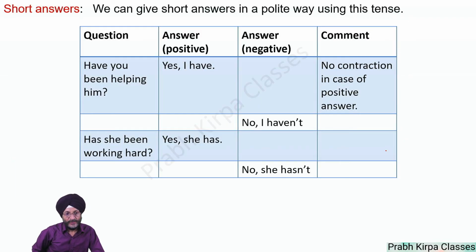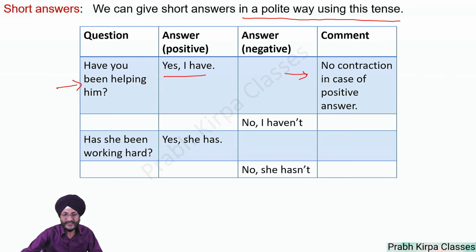Short answers. We can give short answers in a polite way using this sentence. If somebody asks you, have you been helping him? You will answer in a polite manner, yes, I have. You will note that no contraction is there in the case of have. That is, HA has not been removed and an apostrophe has not been added. No contraction is there while we give the answer in the short form, and that too in a positive way. But when we give the answer in negative, there is contraction.